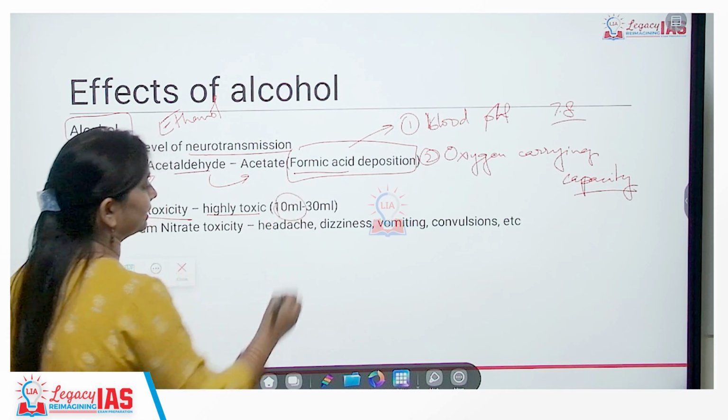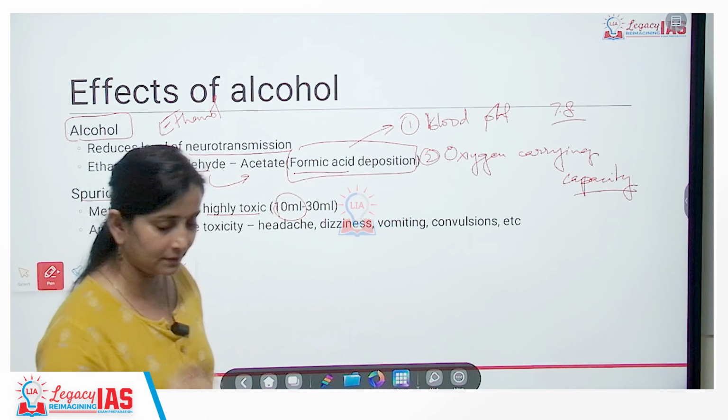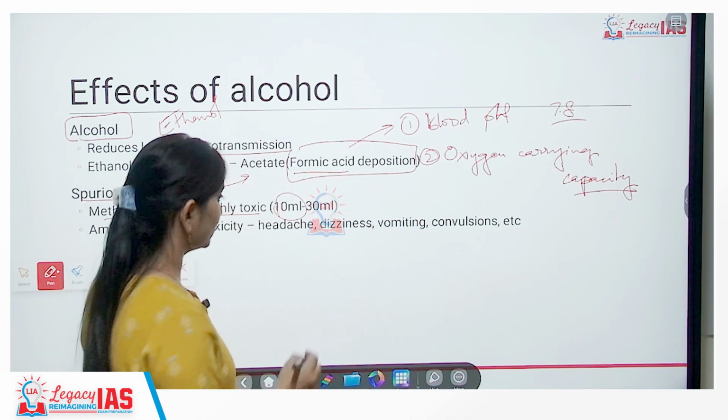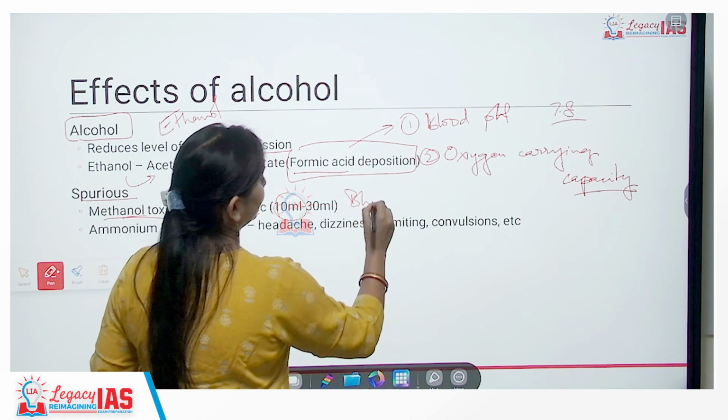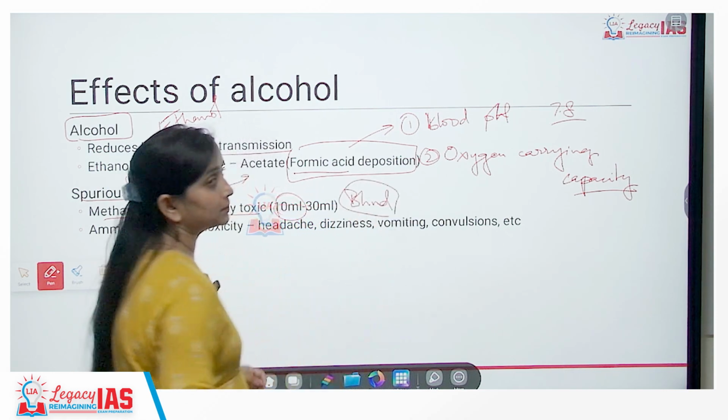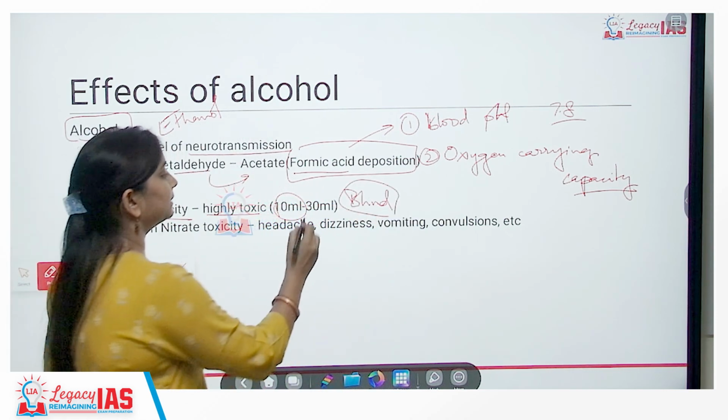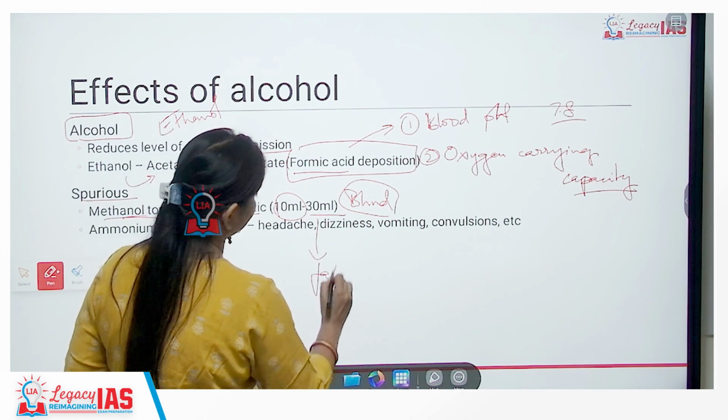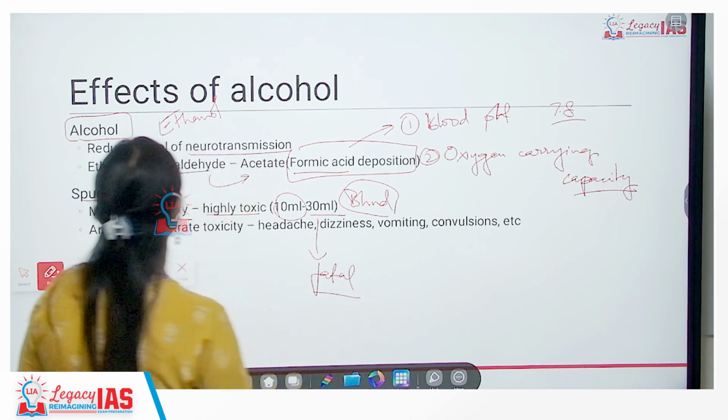Just 10 ml inside a person's body can turn him or her totally blind. With 10 ml the person will become completely blind. With 30 ml the person will die. It is completely fatal. Okay?